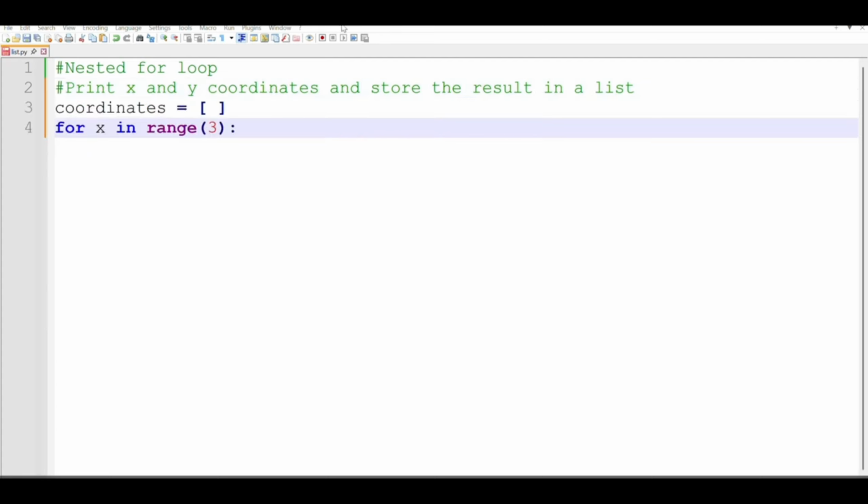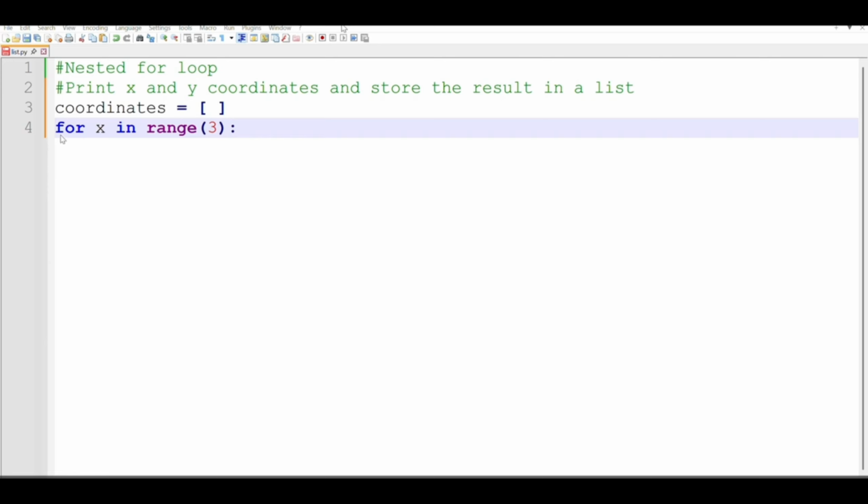I'll demonstrate another nested for loop example where I want to print the x and y coordinates using two for loops, an outer for loop and an inner for loop. To start with, I declare an empty list so that whatever I generate using the for loop and the range function will be stored within our list here.